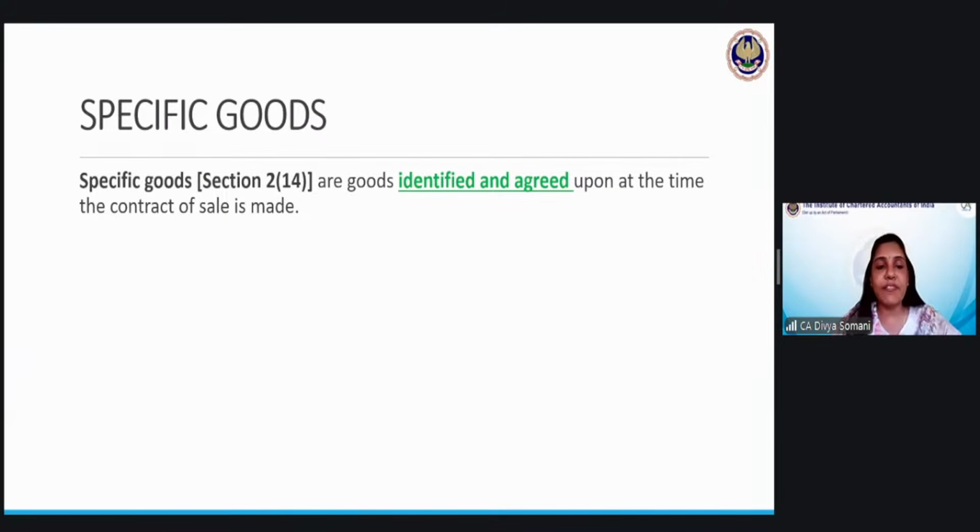Let us go by the definitions. Specific goods are defined in section 2 clause 14. It says that these are the goods which are identified and agreed upon. So these are the two terms which you have to remember: identified and agreed upon at the time the contract of sale is made. So both the buyer and seller have agreed to the terms, and the goods have obviously been identified. And since the ownership can be passed on there and then, it is a contract. It is termed as sale basically.